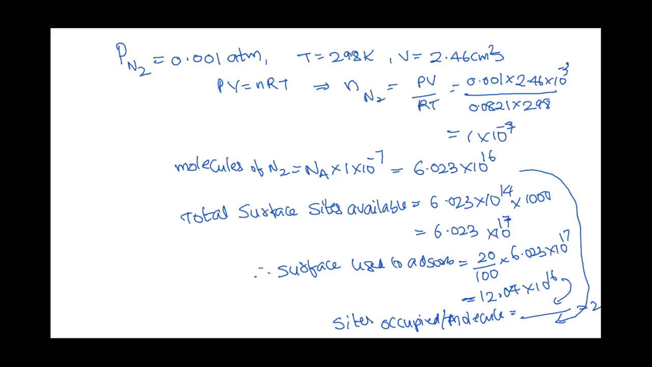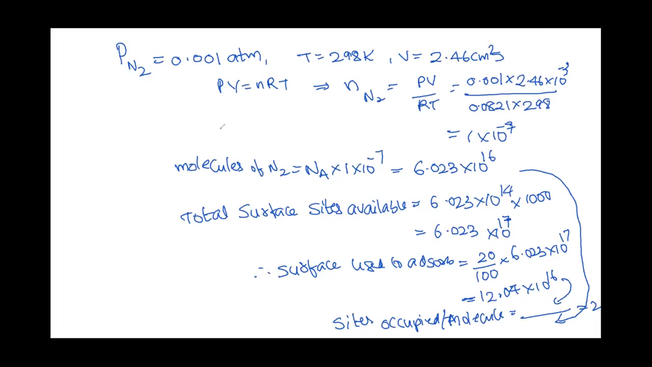Okay, this is the detailed explanation. See here, whatever values were given in the first question I have written. Pressure of N2 is 10 to the power of -3 atm, temperature is 298, volume 2.46 cm cube. So we converted to 2.46 liter and applied. We got the number of moles of N2 as 10 to the power of -7. To find the number of molecules, multiply with Avogadro number.